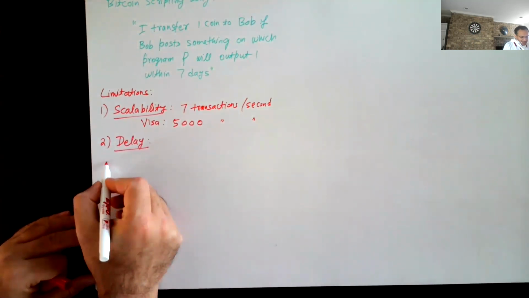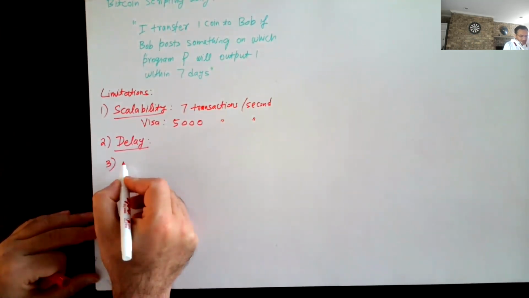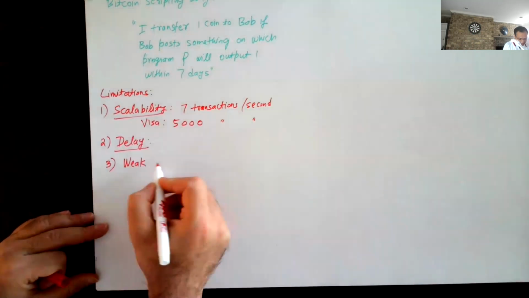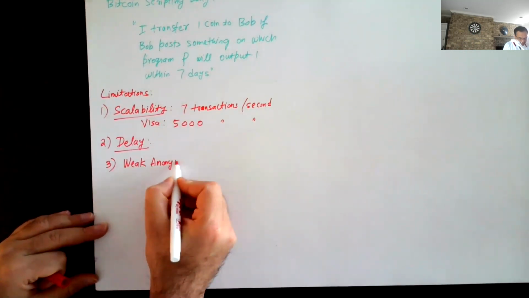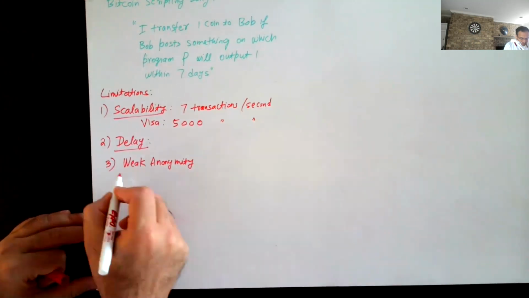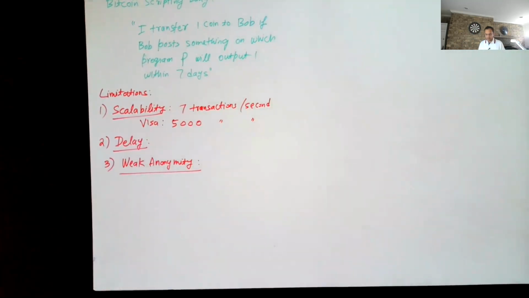So another problem is Bitcoin only has weak anonymity. So in Bitcoin, I operate only under my public key. My public key is my address. My public key is not necessarily linked to my identity. But the problem is, if I start tracking a single public key, I can actually get the complete pattern of transactions which this public key was involved in, right?